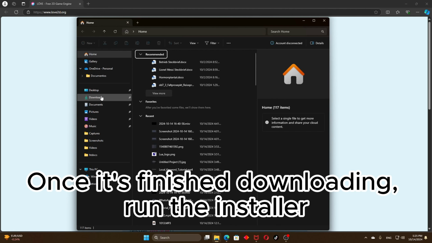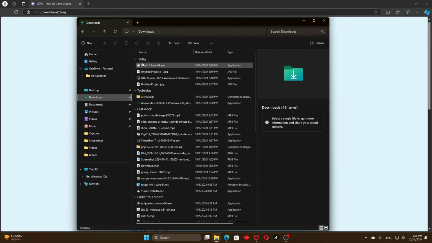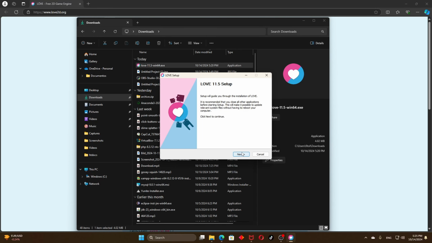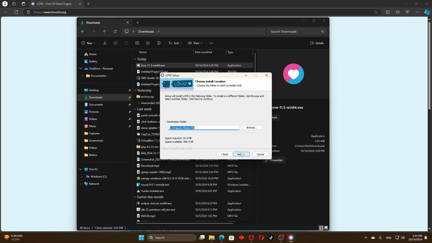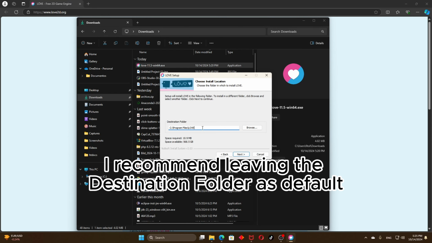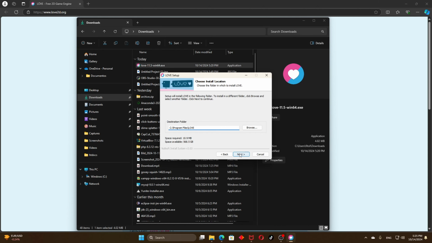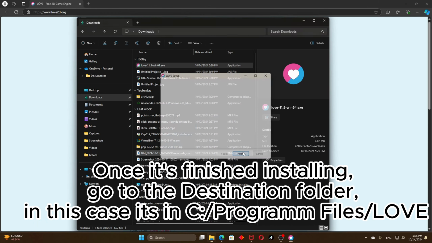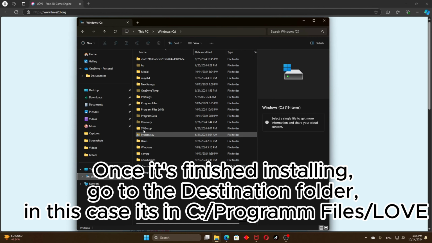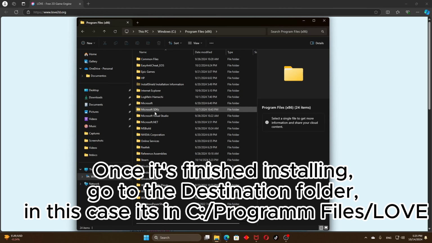Once it's finished downloading, run the installer. I recommend leaving the destination folder as default. Once it's finished installing, go to the destination folder. In this case it's in Program Files, then Love.